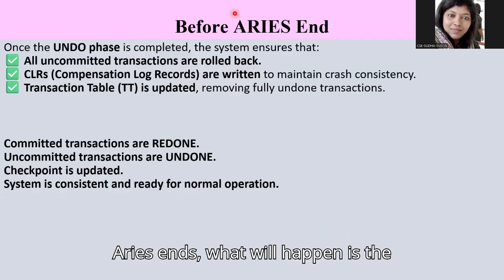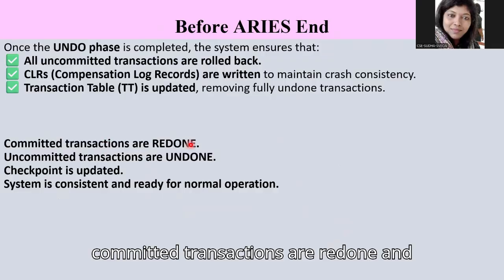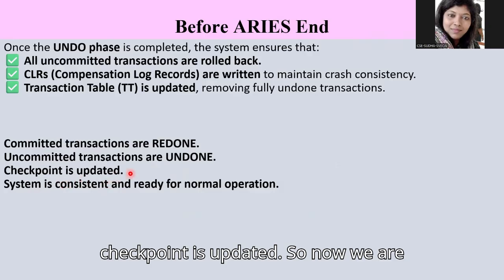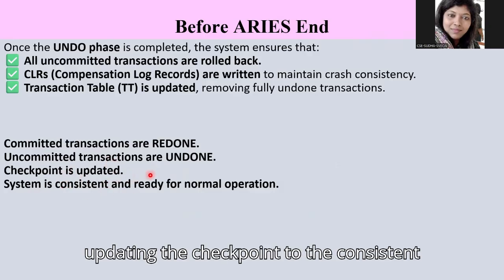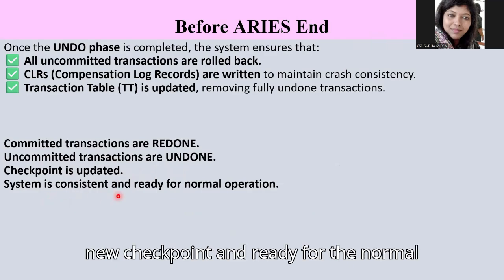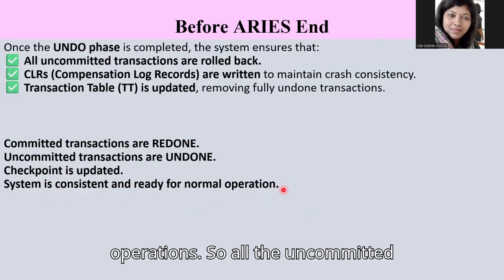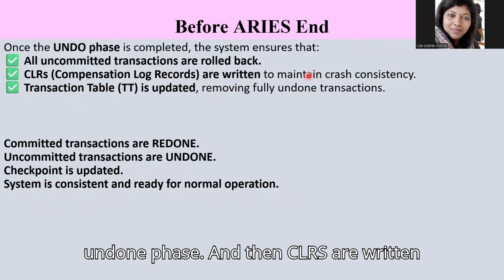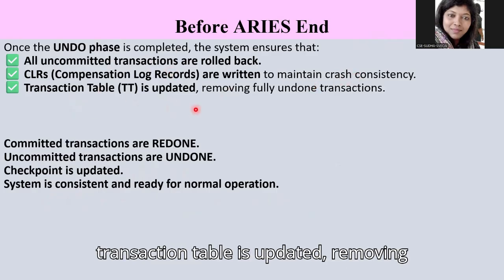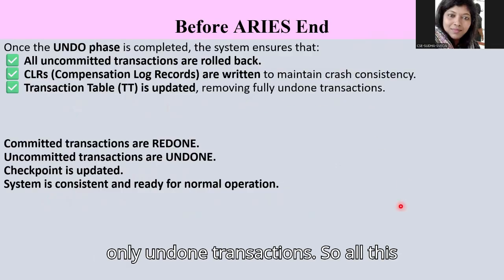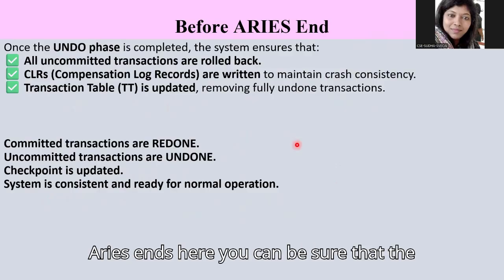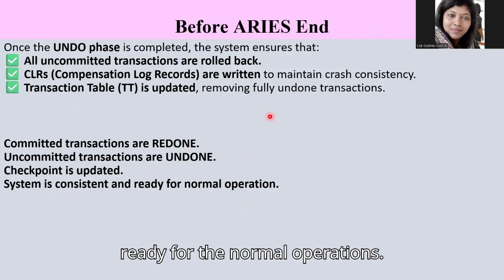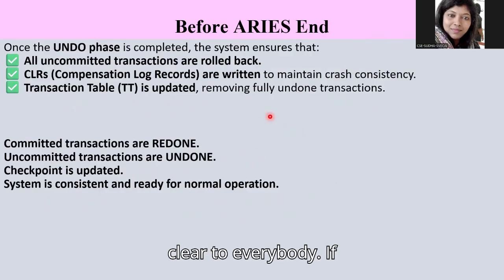Before ARIES ends, the committed transactions are redone and the uncommitted transactions are undone. The checkpoint is updated to the consistent state, and the system is consistent with the new checkpoint and ready for normal operations. All the uncommitted transactions are rolled back in the undo phase, CLRs are written to maintain crash consistency, and the transaction table is updated, removing fully undone transactions. All this happens before ARIES ends. Once ARIES ends, you can be sure that the database is in a consistent state and ready for normal operations. I hope the ARIES recovery algorithm is clear to everybody.